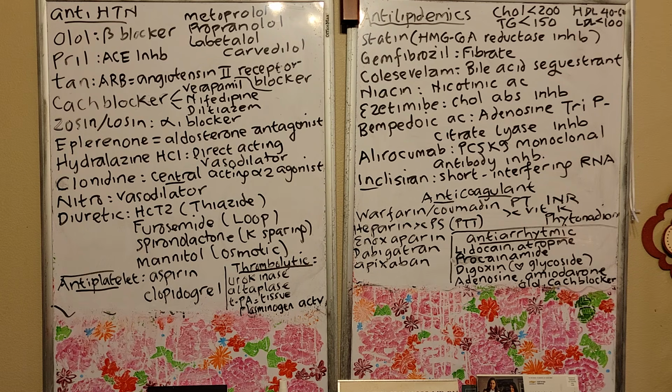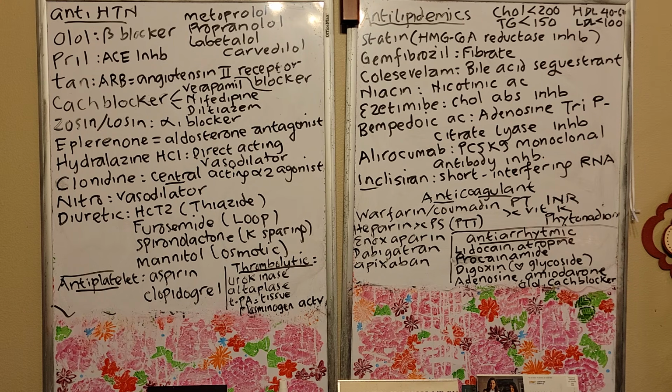And then the fibrate is your gemfibrozil, right? The name of the medication is gemfibrozil, and the class is fibrate. You have cholestyramine, that's your bile acid sequestrant. You have niacin. Niacin is actually your vitamin B3, right? Niacin can cause the patient's face to flush, red color, only the face. Nicotinic acid, that's the class, nicotinic acid, niacin. There is ezetimibe. Ezetimibe is your cholesterol absorption inhibitor, right? So that's how it works. It inhibits the absorption of the cholesterol, ezetimibe.